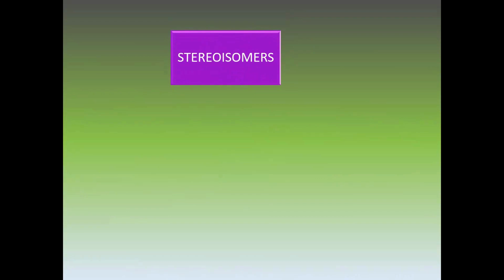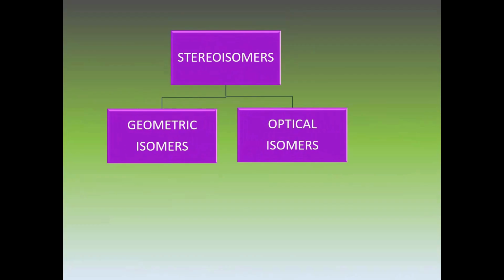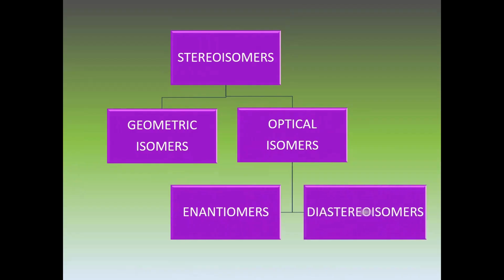Now we will come toward the stereoisomers. Stereoisomers are of two types, geometric isomers and optical isomers. Optical isomers are again of two types, enantiomers and diastereomers. Geometric isomers are also of two types, cis and trans. We will discuss them in detail.